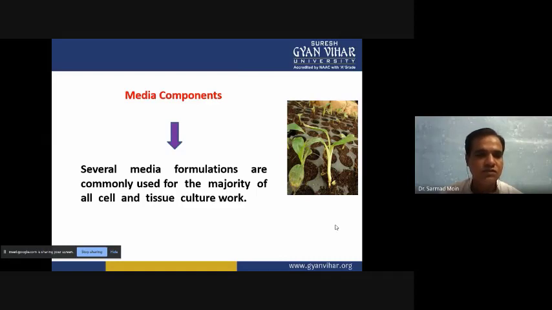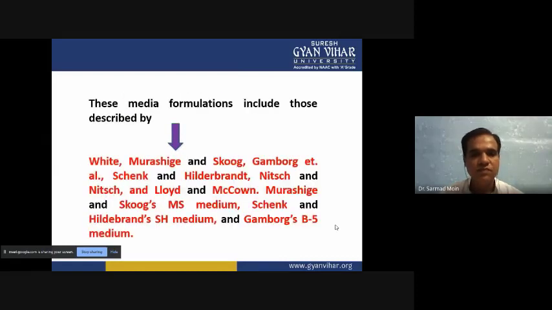In the majority of cell and tissue culture work, many types of growth regulators are formulated inside the plant tissue culture media. We have many types of formulations, including those described by White, Murashige and Skoog, Gamborg, Schenk and Hildebrandt, Nitsch, and Lloyd and McCown.